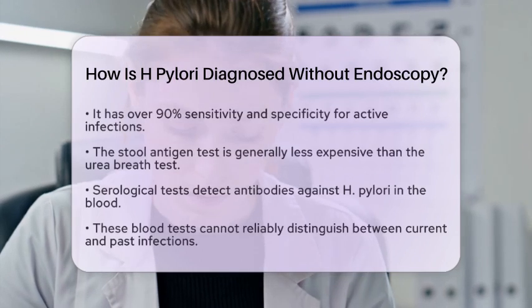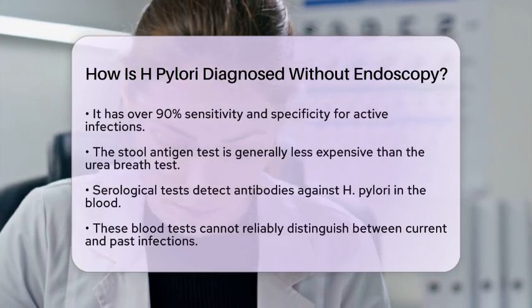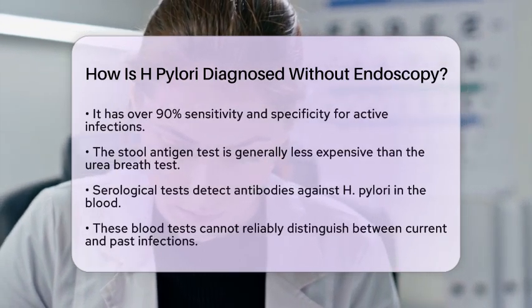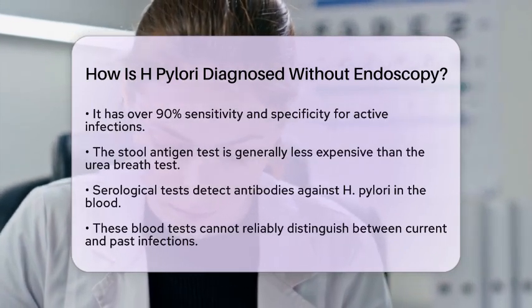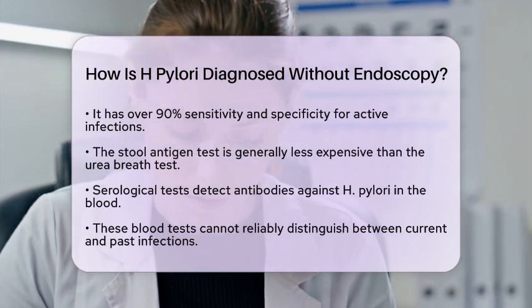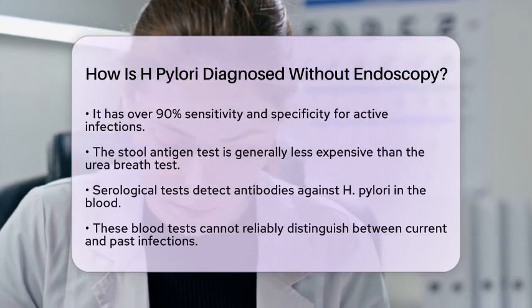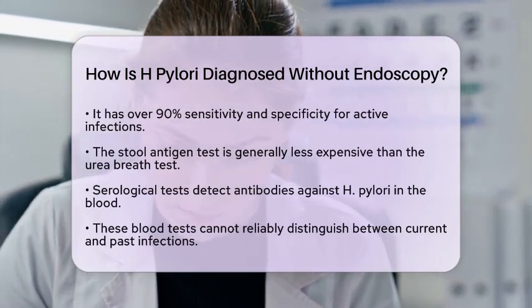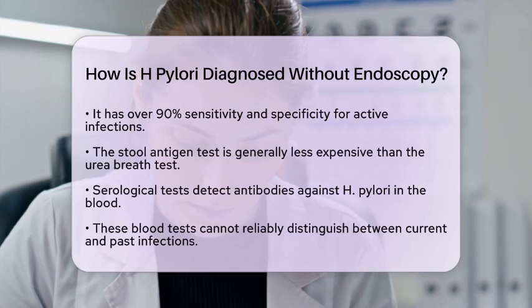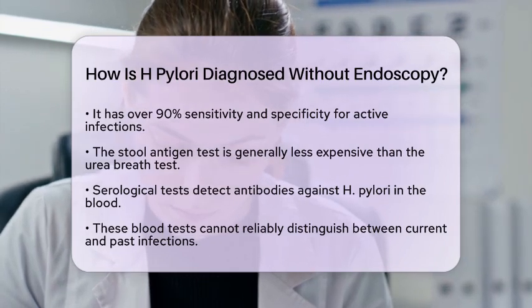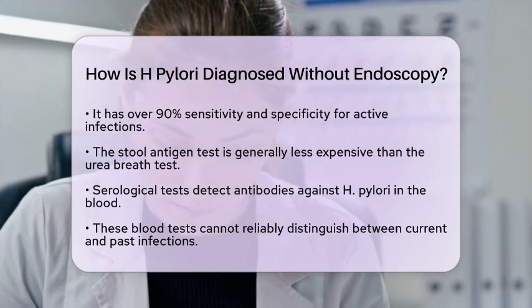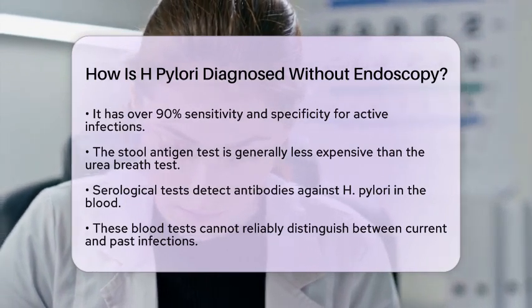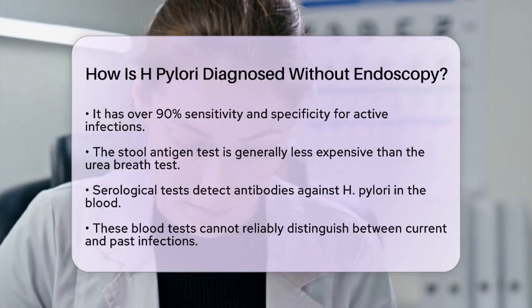They detect antibodies against H. pylori, indicating whether a person has been exposed to the bacteria. However, these tests have limitations. They cannot reliably differentiate between current and past infections because antibodies can remain in the bloodstream long after the infection has been cleared. Therefore, serological tests are not the best choice for confirming active infections, especially in areas where H. pylori is less common.